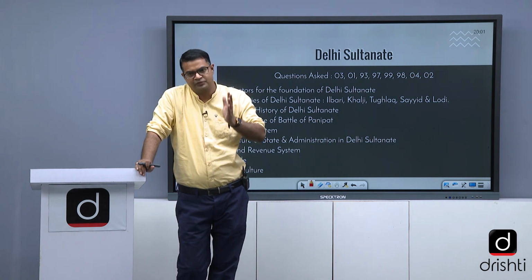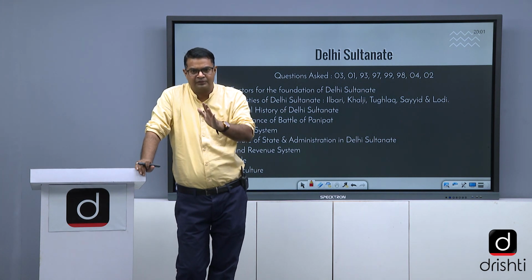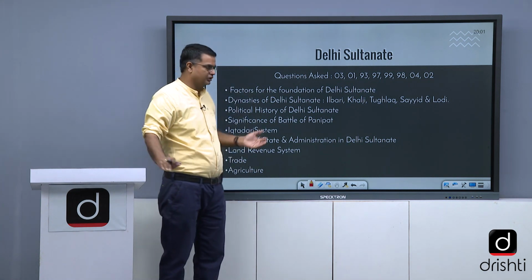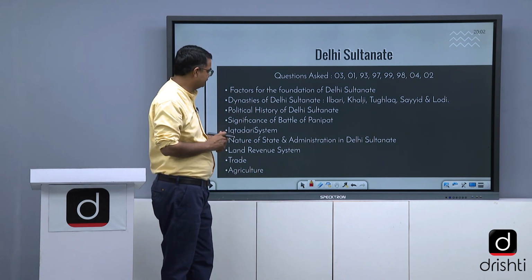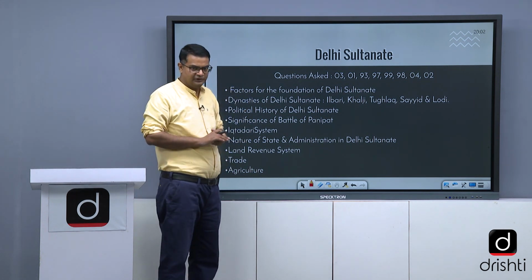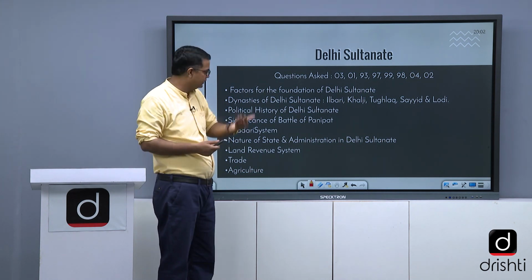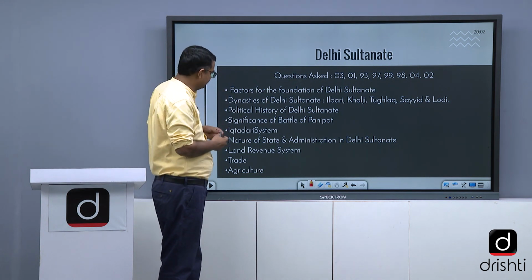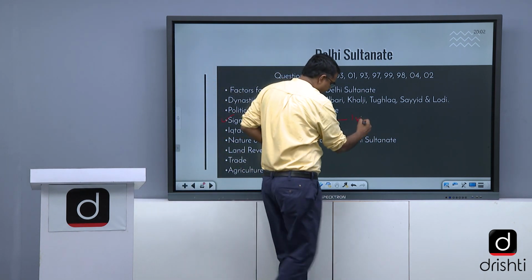Qutbuddin Aibak, Iltutmish, and then Razia Sultan, and then Balban, and Alauddin Khalji, Muhammad bin Tughlaq, Firoz Shah Tughlaq, all these sultans are very important in this political history, and their policies. You have to focus on the policies. Then theory of kingship of Balban, what are the content and characteristics of it. Significance of the Battle of Panipat, that is the first Battle of Panipat.